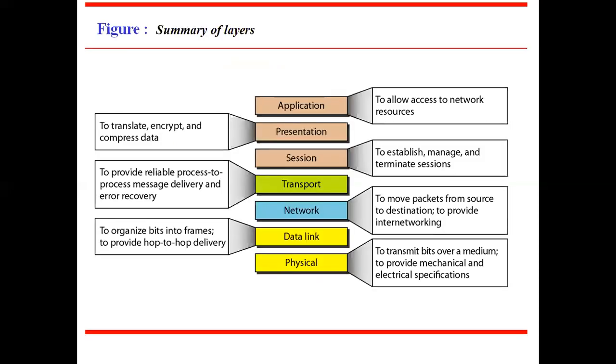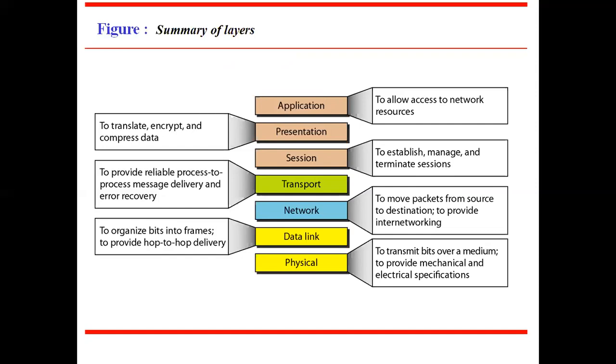Now we see the overview of functions of layers. Physical layer: its responsibilities are to transmit bits over a medium and to provide mechanical and electrical specifications.